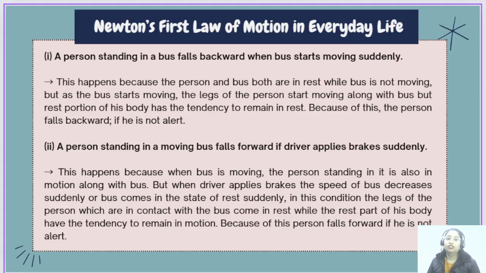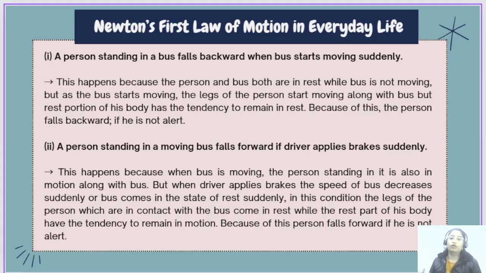Okay, a person standing in the moving bus falls forward if the driver applies the brake suddenly. We have already discussed this one. This happens because when the bus is moving, the person standing in it is also in motion along with the bus. But when the driver applies the brake, the speed of the bus decreases suddenly and it comes to rest.